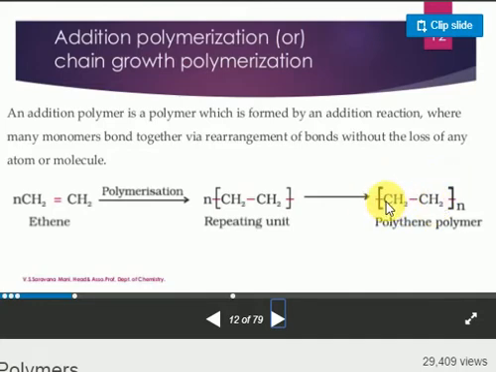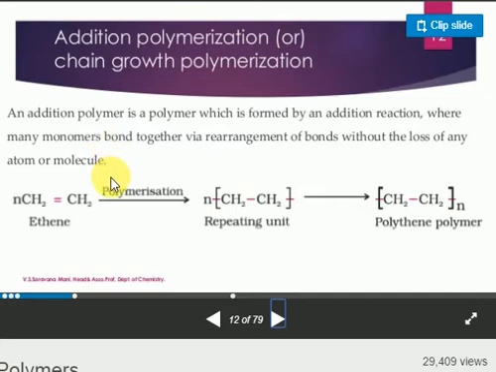It means this one molecule is repeating, like hands joining. Initially there is a double bond here, a pi bond. In addition polymerization, remember one general logic point: alkenes generally take part in addition polymerization. Either a single bond or a double bond is possible, or two pi bonds are possible.